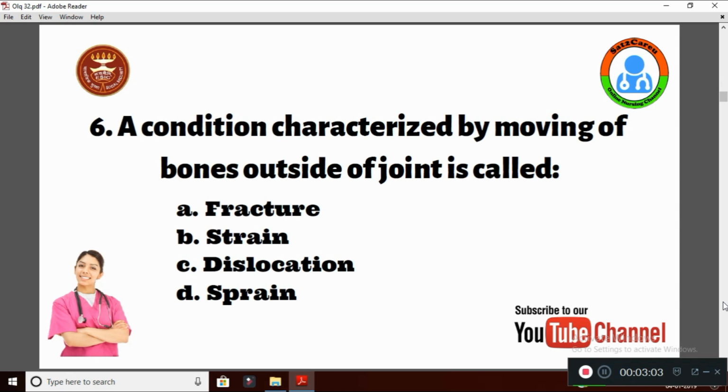Question number 6. A condition characterized by moving of bones outside of joint is called option A fracture, B strain, C dislocation, and D is sprain. In this, the right answer is option C dislocation. It is a condition characterized by moving of bones outside of a joint, which is commonly defined as dislocation.